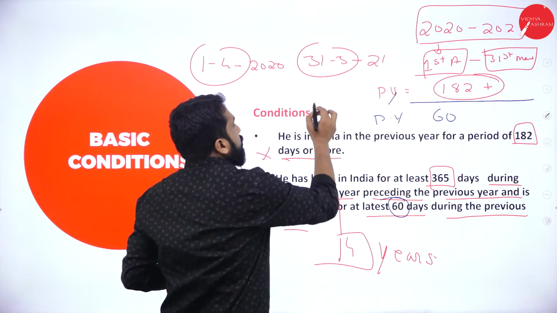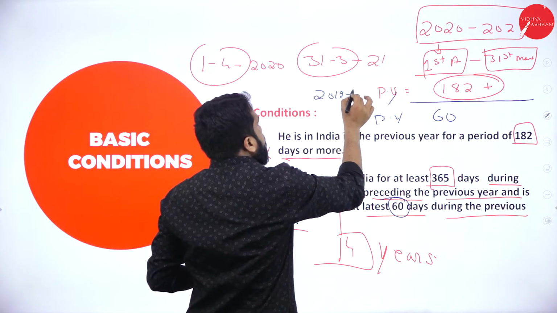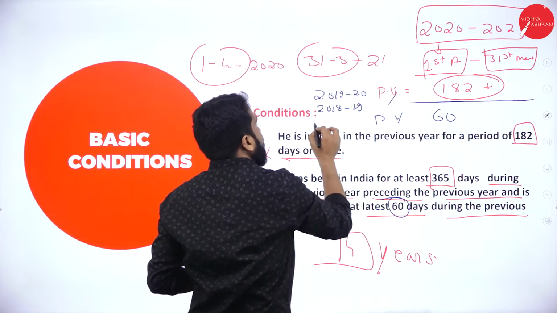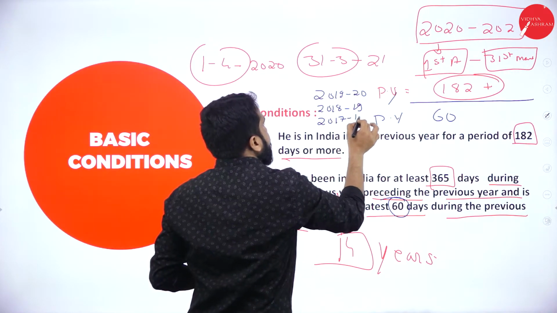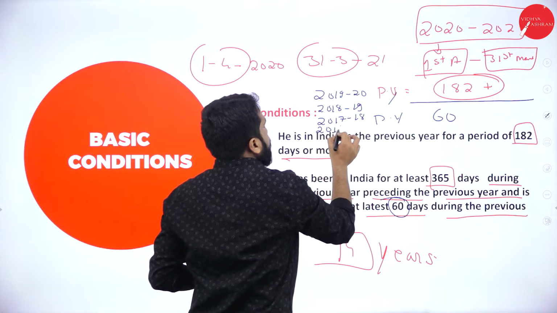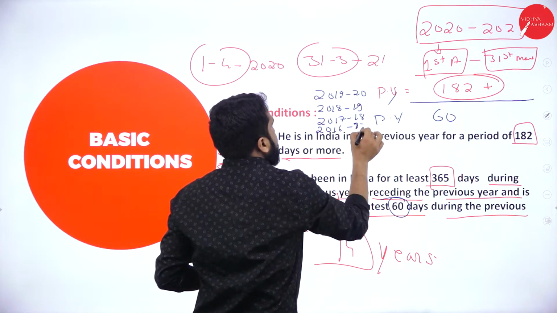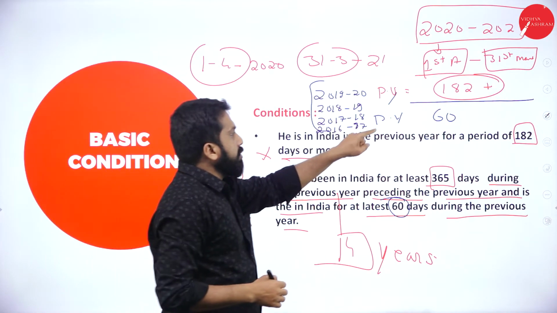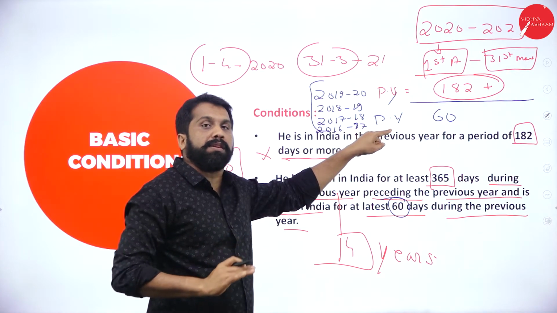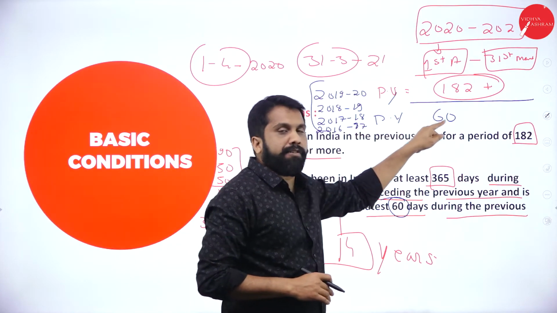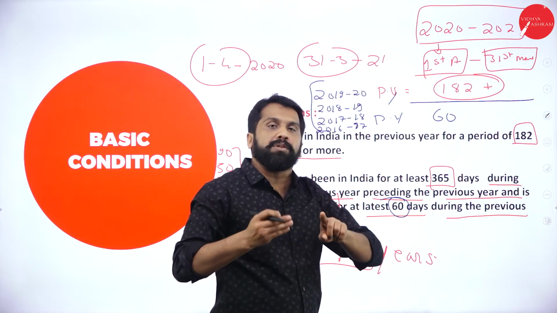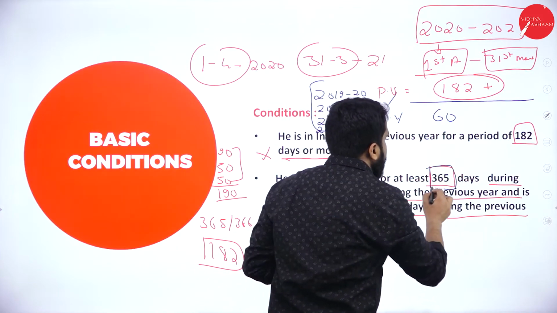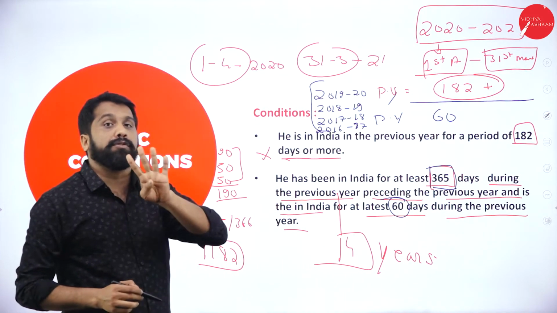Along with this, 2019 and 20, 2018 and 19, 2017 and 18, 2016 and 17. How many years? 4 years, excluding your previous year. We are not talking about the previous year. Means you should be there for only 60 days or more. Along with that, you should be there for 365 days in 4 years.